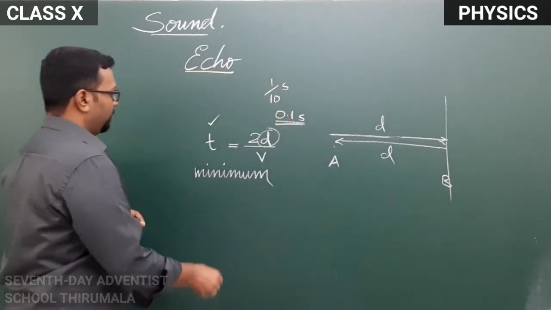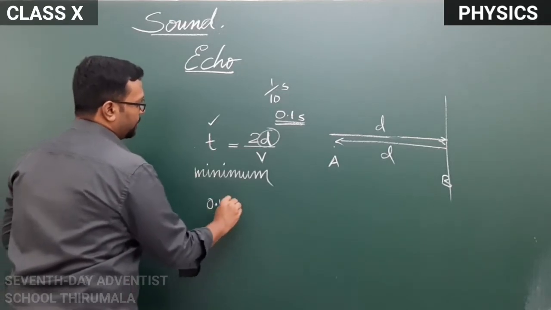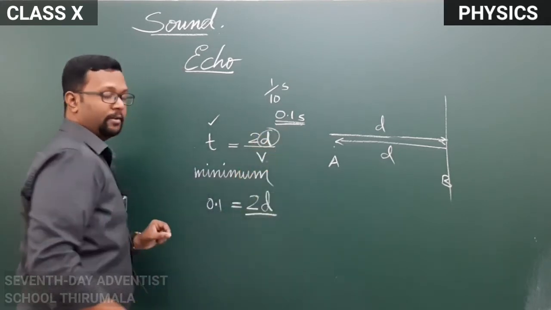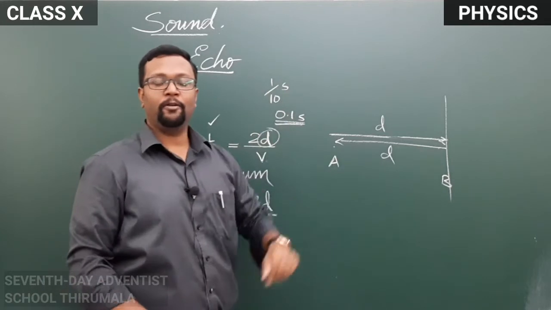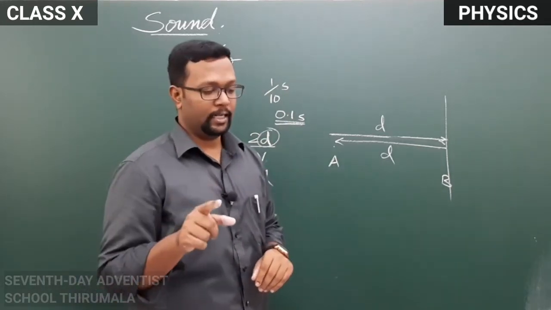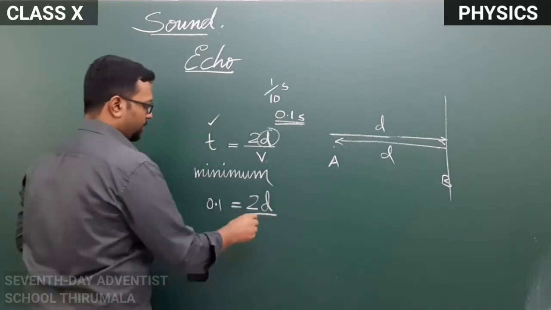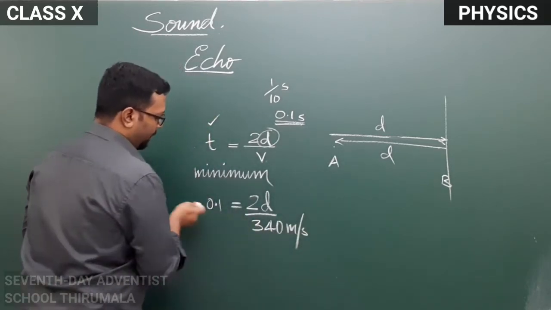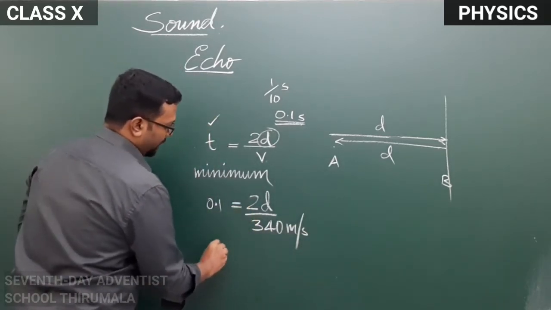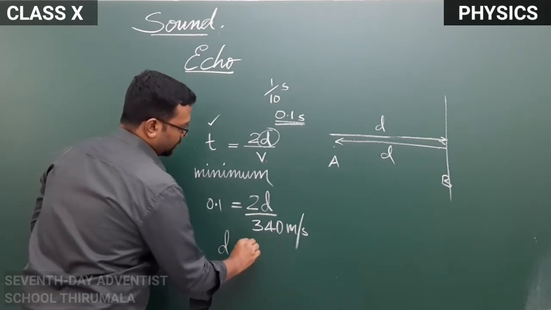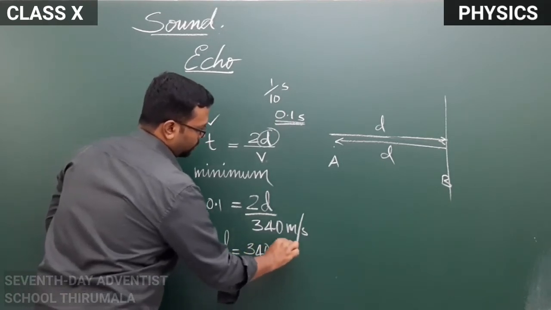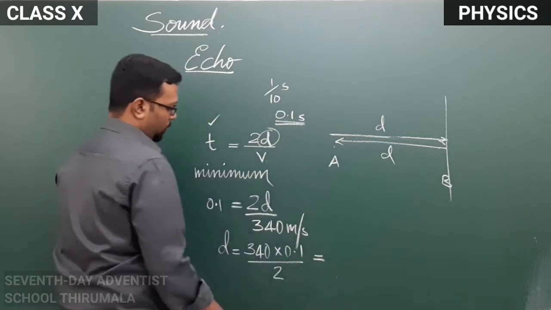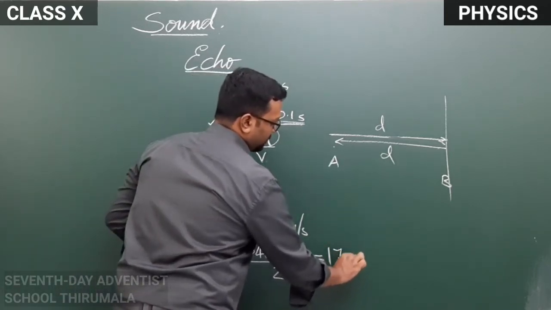So, we give the time as 0.1 second and we leave the distance as 2d, and we know the velocity of sound in air. Earlier we said that velocity of sound in air at 15 degrees Celsius is 340 meter per second. So I write here 340 meter per second. So I put the 340 here and 2 below here, and we get distance is equal to 340 into 0.1 divided by 2, and when you calculate it, you will get the distance to be 17 meters.